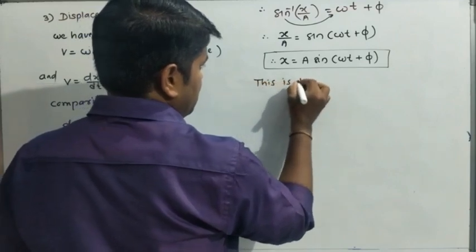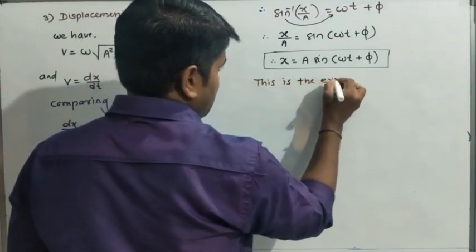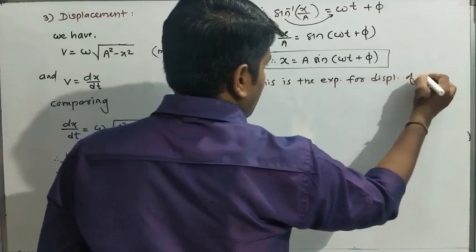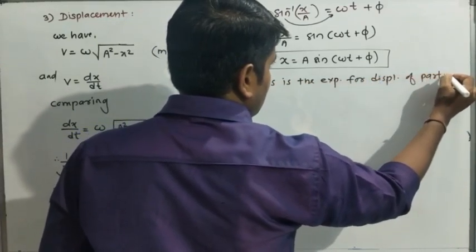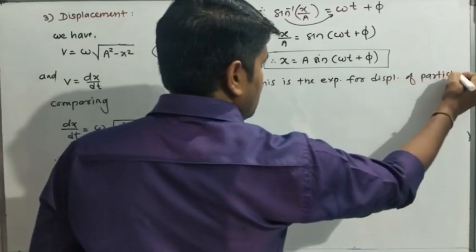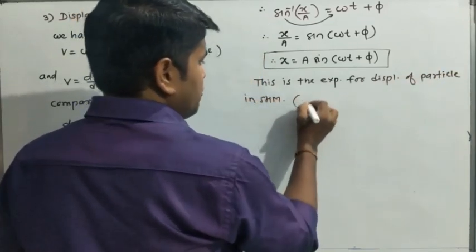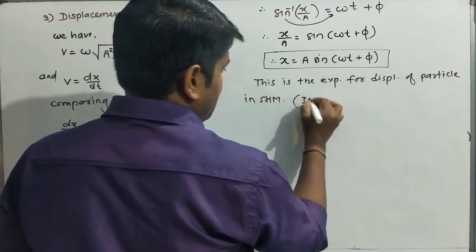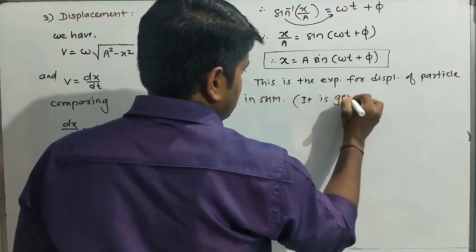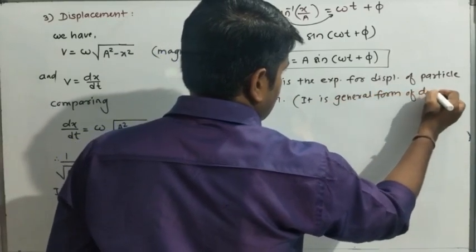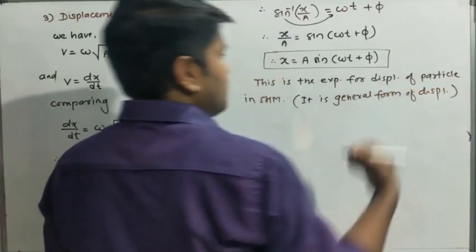This is the expression for displacement of particle in SHM. It is called the general form of displacement. Okay, understood?